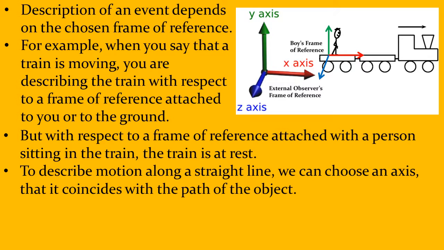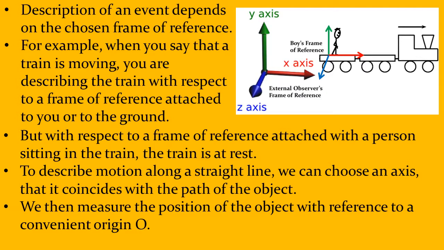Now, to describe the motion along a straight line, I need to choose an axis. See, here is the x-axis, the y-axis, or the z-axis. Now, motion can take place along any of these axes. Now, you will say, so what if I move along this direction, or what if I move along that direction? It is very simple. Whichever direction you are moving in, you can point any of these axes along that. Let us say I point the x-axis along that direction, and I call it the x-axis.